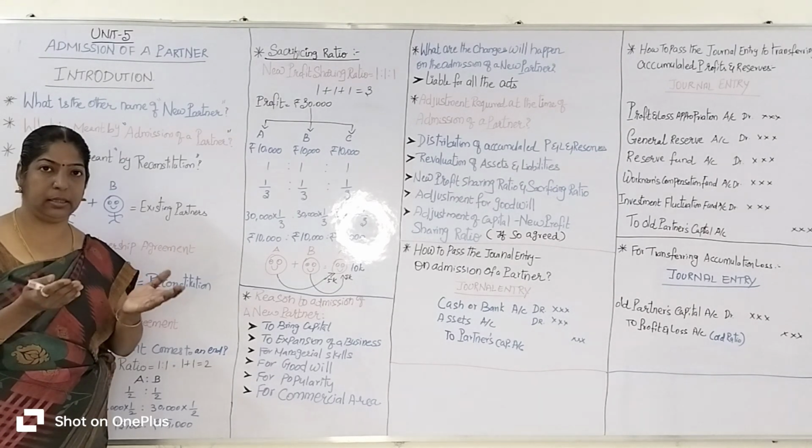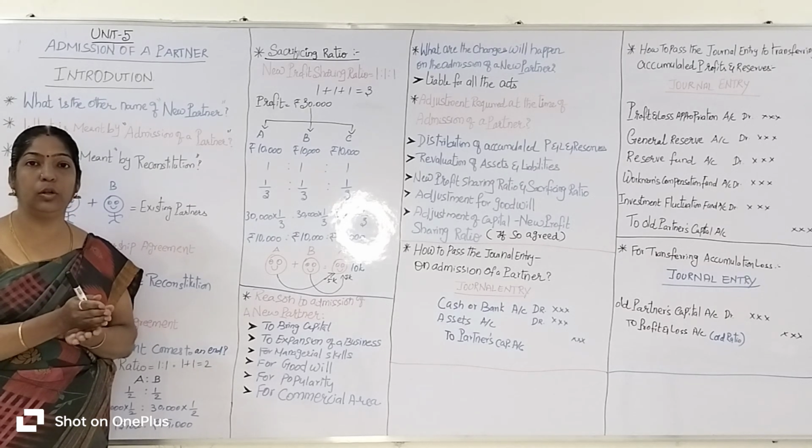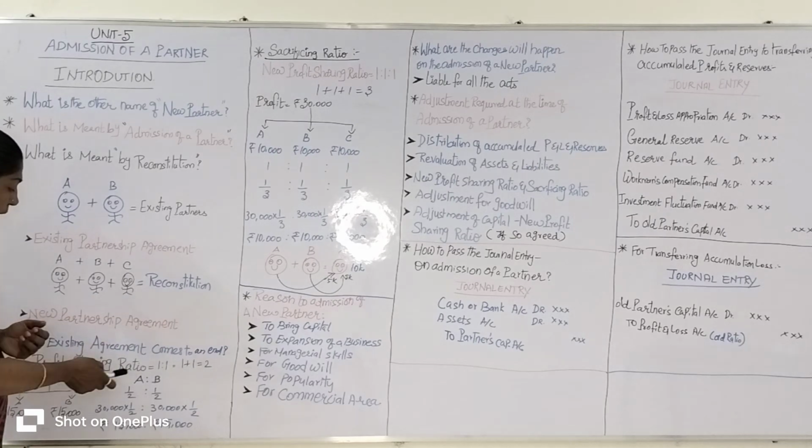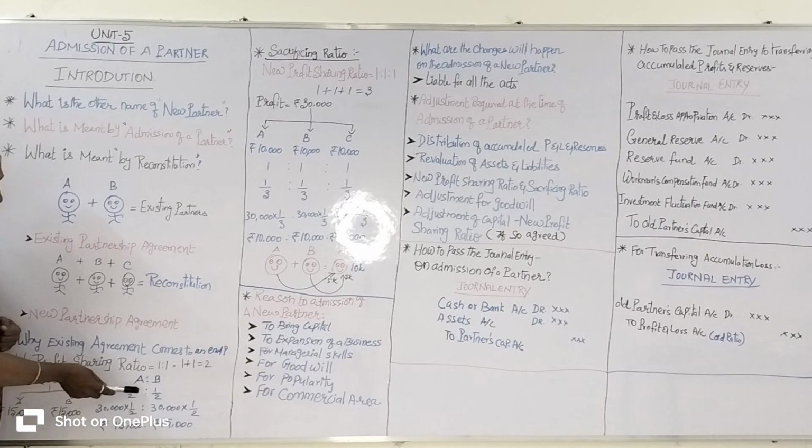How do they share that one dosa? They divide that one dosa into 2 equal halves. A shares half and B shares half, both divided into 2 equal halves.